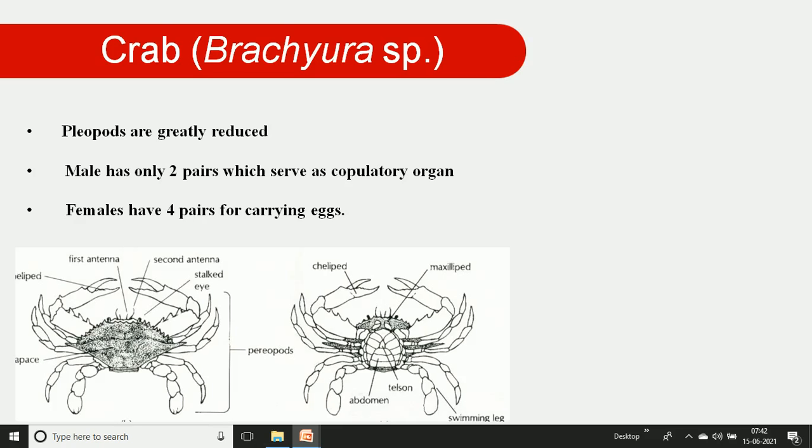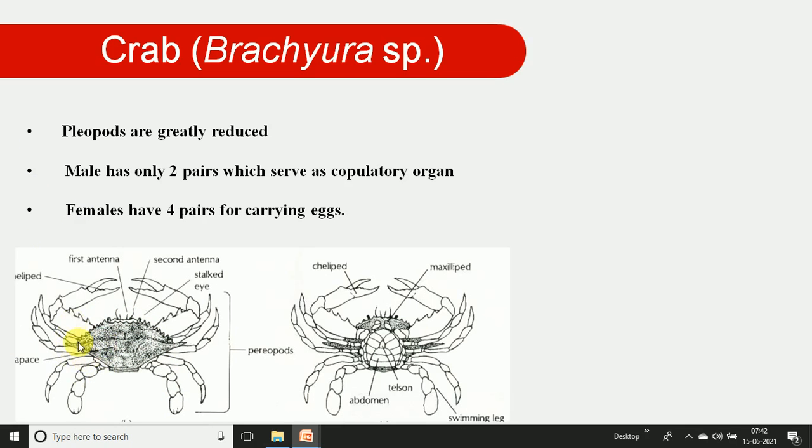We can see the morphological features of the crabs, the Brachyura, in the picture. The body is just head and thorax covered with the carapace. It consists of the antennae and antennules and 5 pairs of appendages, then 5 pairs of thoracic appendages.